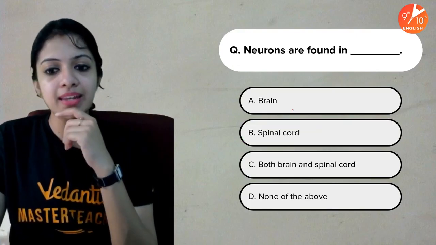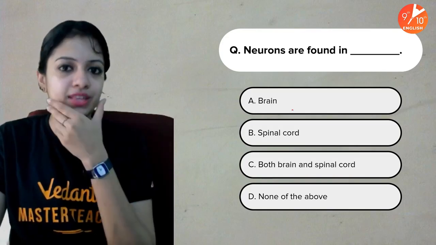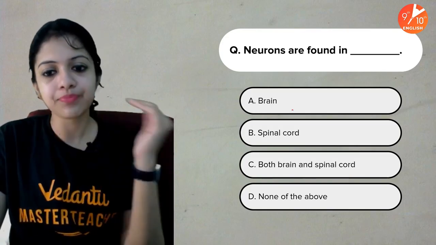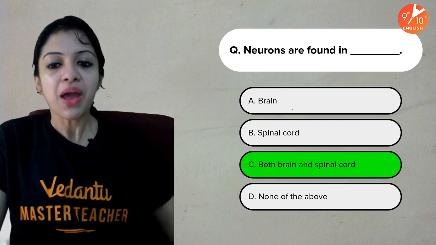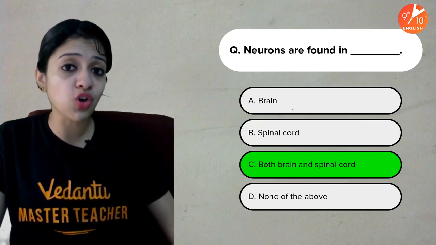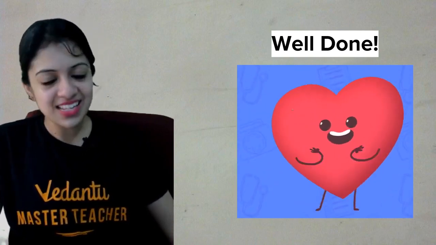Now, neurons are found in dash. Brain, spinal cord, both brain and spinal cord, or none of these. Yes, I've told you the answer already, so let's not wait too long. The answer is both brain and spinal cord, and of course all your nerves also. So very, very well done if you have answered these questions correctly.